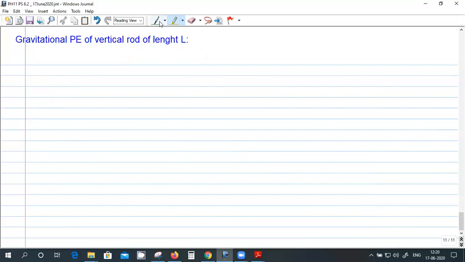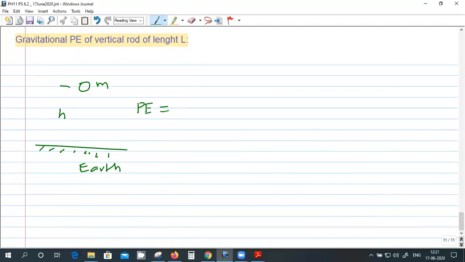I'll just discuss one theoretical concept. Suppose this is the Earth surface, and there is a mass m here at a height h. What is the gravitational potential energy of this mass? mgh.